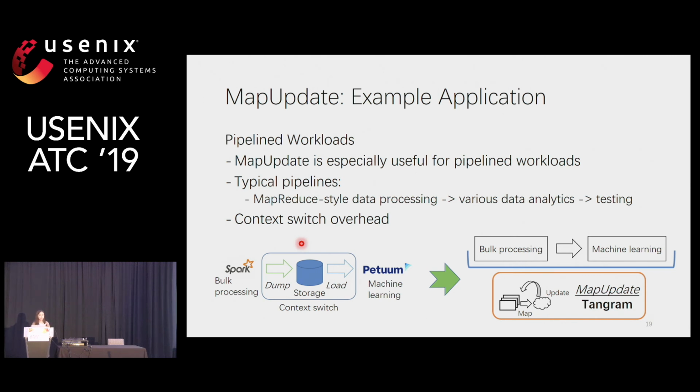The simplest way of doing a pipeline of different systems is that we let the previous system dump the output data to a distributed file storage like HDFS, and then let the subsequent system load the data. And this incurs heavy disk I/O. So this is the main source of context switch.